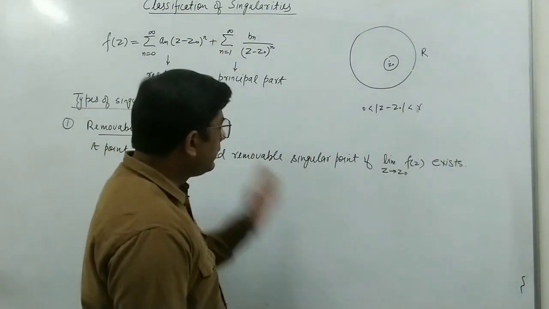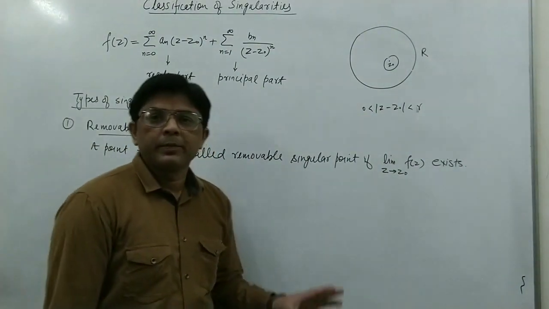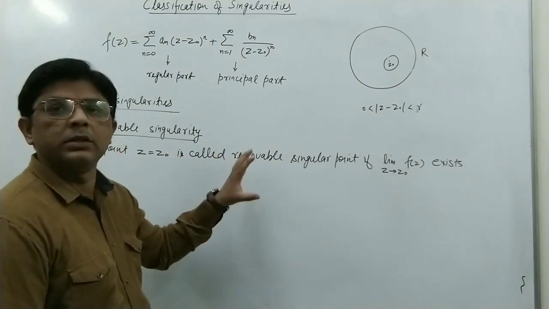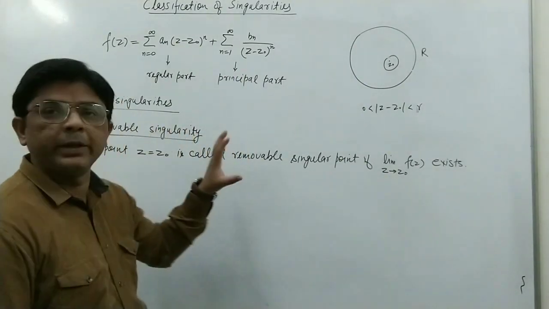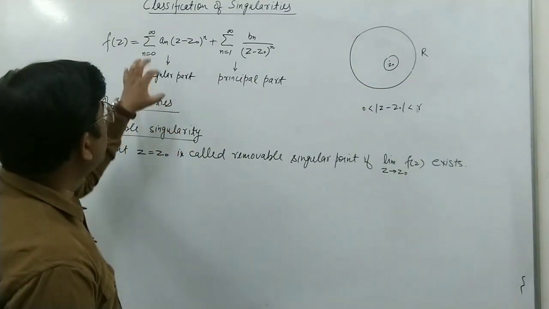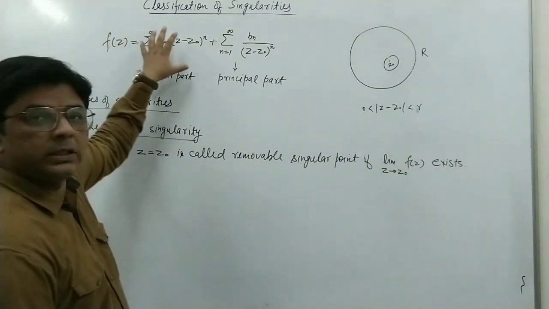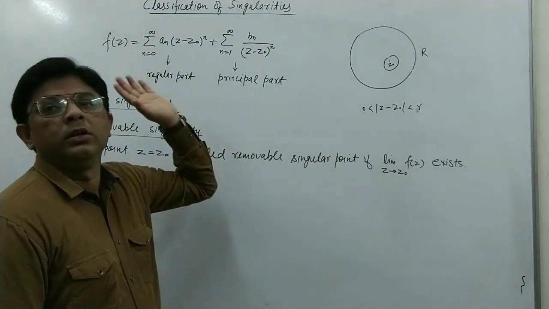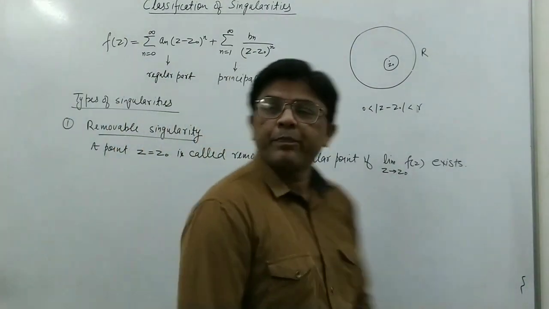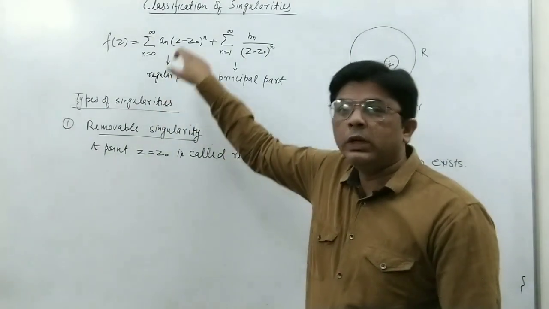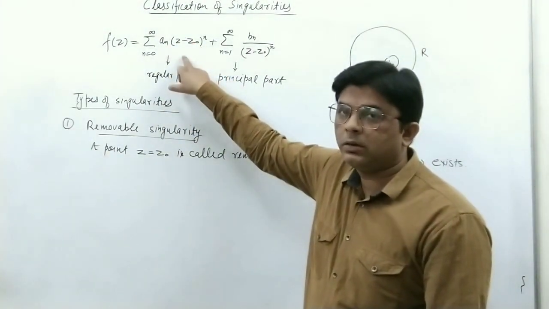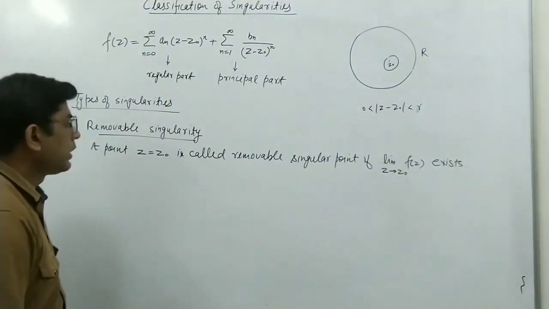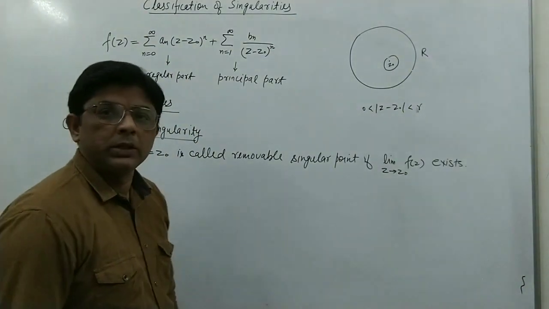Okay. So this removable singularity will happen only in that case in which in the Laurent series expansion there is no principal part. That means there is only regular part, only positive powers. Okay, so now we will see one example of how we can say that this is removable singularity.